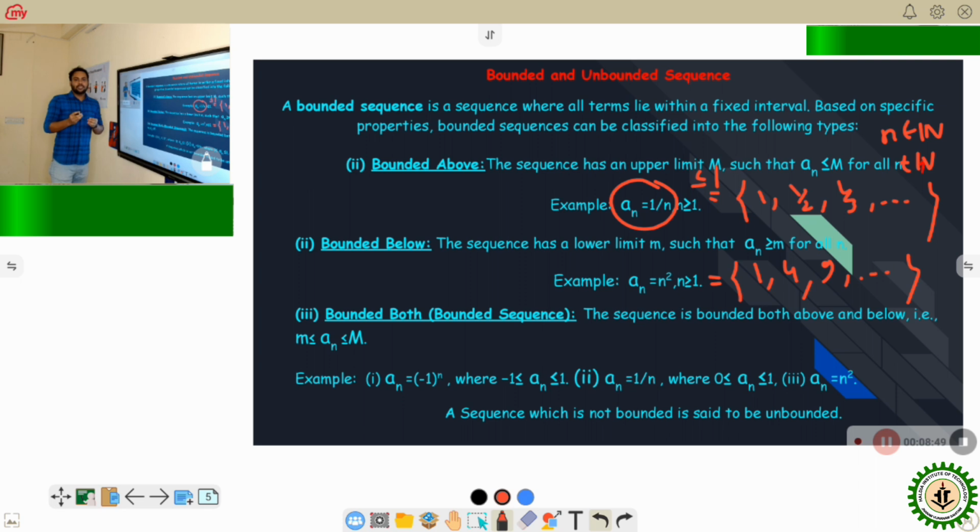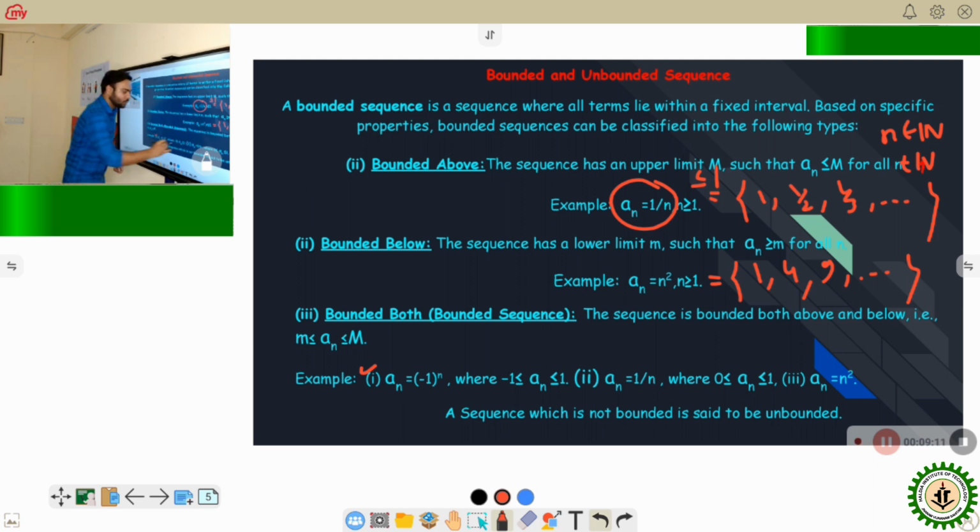Now a sequence is said to be bounded if it is both bounded below and bounded above. So if we take the example a_n equal to minus 1 to the power n, every element of this sequence lies between minus 1 and 1. That's why it is a bounded sequence.